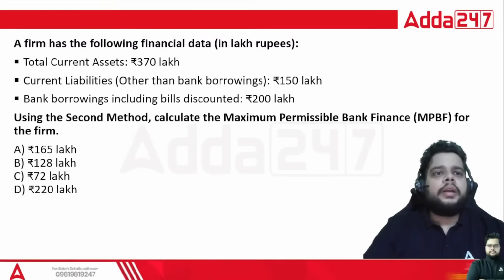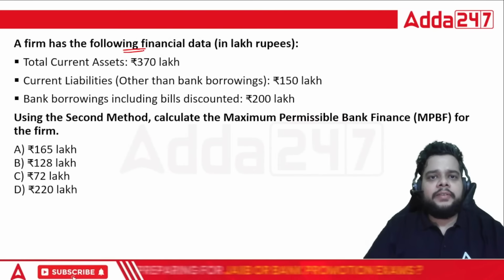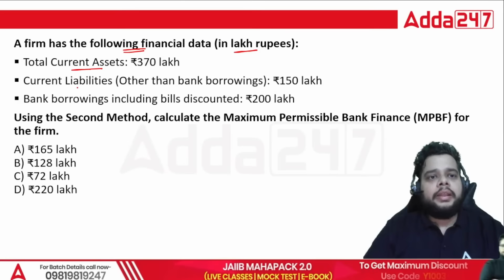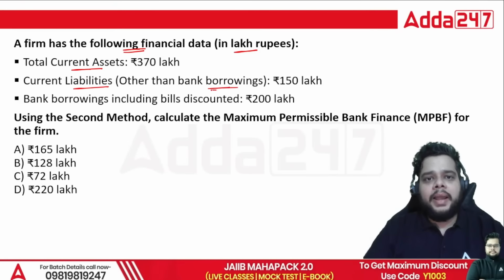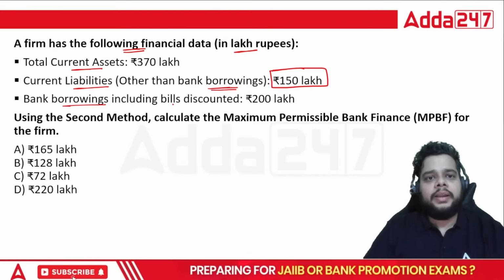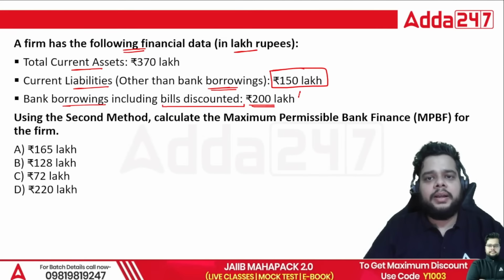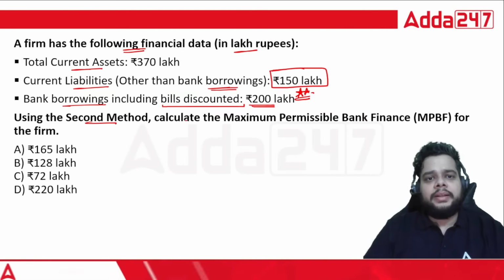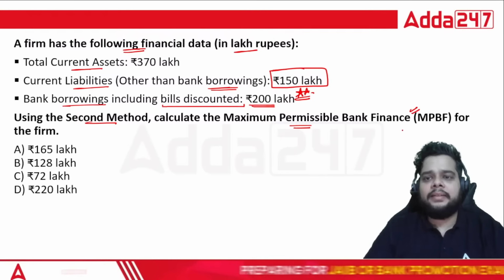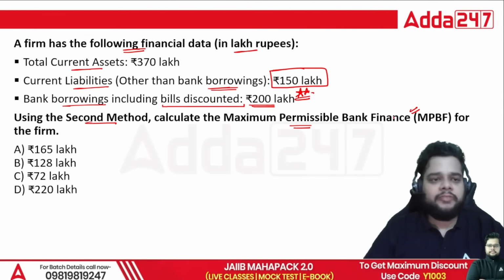Next, a firm has the following financial data in lakh rupees. Total current assets is given. Then current liabilities other than the bank borrowings is given as 150 lakh, and bank borrowing including the bills discounted is given as 200 lakh. A very important thing to understand. Using the second method, calculate the maximum permissible bank finance limit, that is MPBF, for the firm.